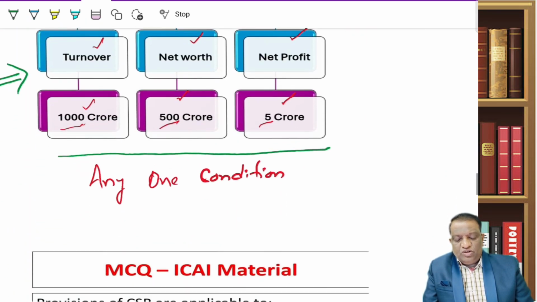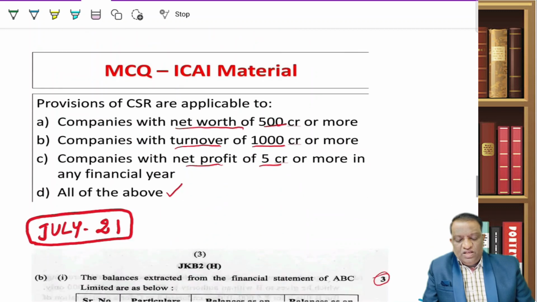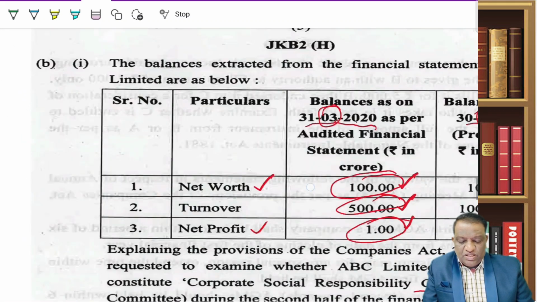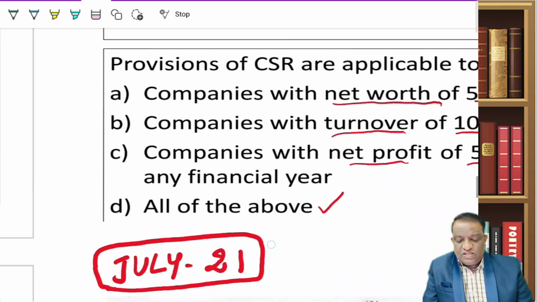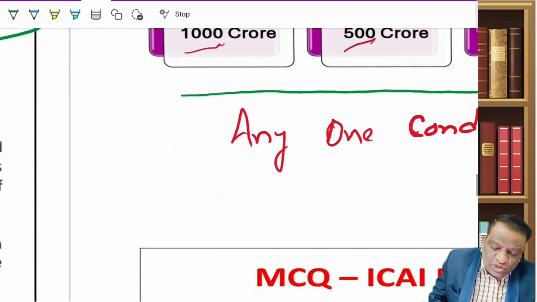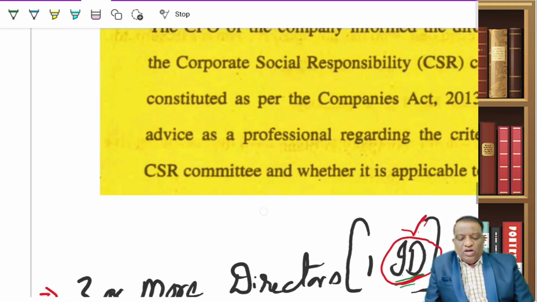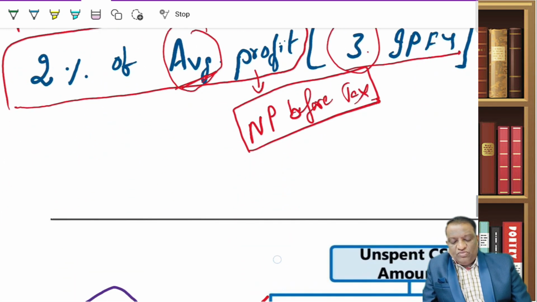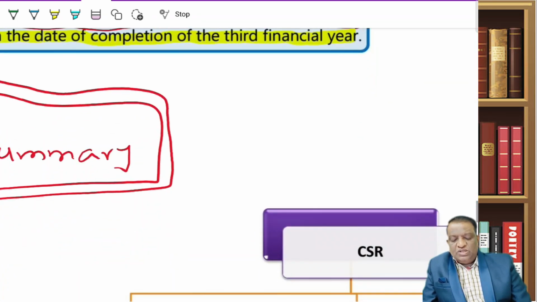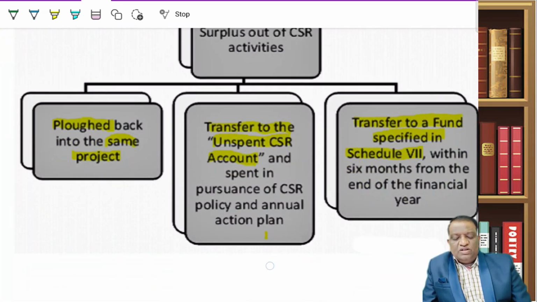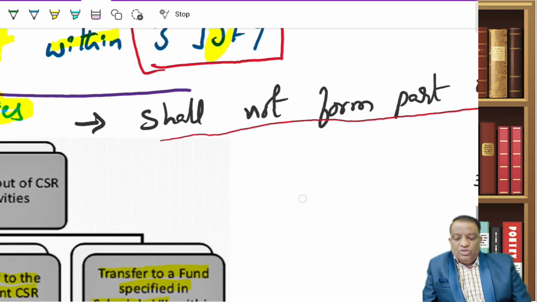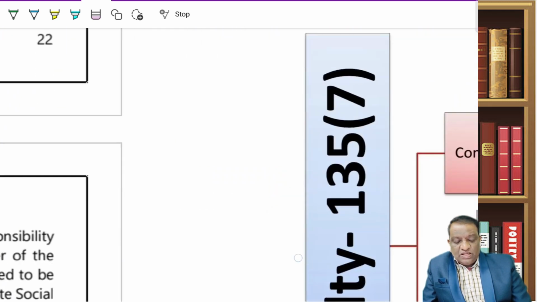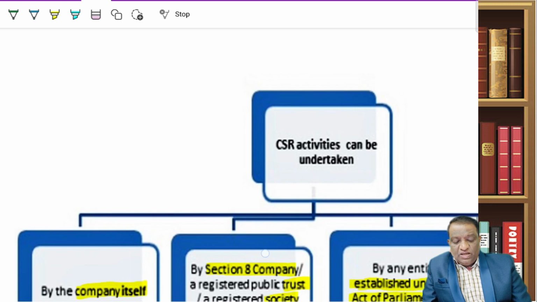Now, we talked about when CSR becomes applicable. If it is applicable, I need to have a CSR committee. Then what is that CSR committee? Who would be having it? That we have discussed. And we have also covered what if I spent more, what if I spent less, and can I make any surplus out of it? The answer is yes, though your intention is not that, but some surplus may get generated. What should I do? I should not use it as part of my business profit. Rather, I have to do any of these three things which we have discussed, including the penalties.